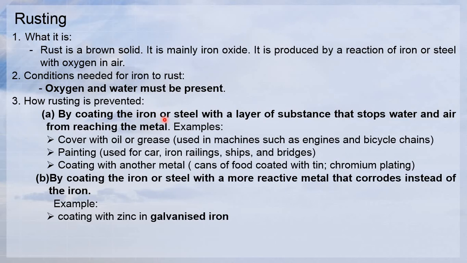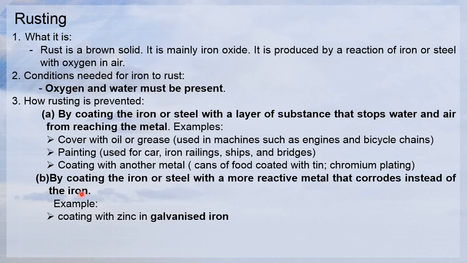By coating the iron or steel with a layer of substance that stops water and air from reaching the metal. For example, cover with oil or grease, normally used in machines such as engines and bicycle chains. Painting is used for cars, iron railings, ships and bridges. Coating with another metal, for example cans of food coated with tin, and chromium plating.